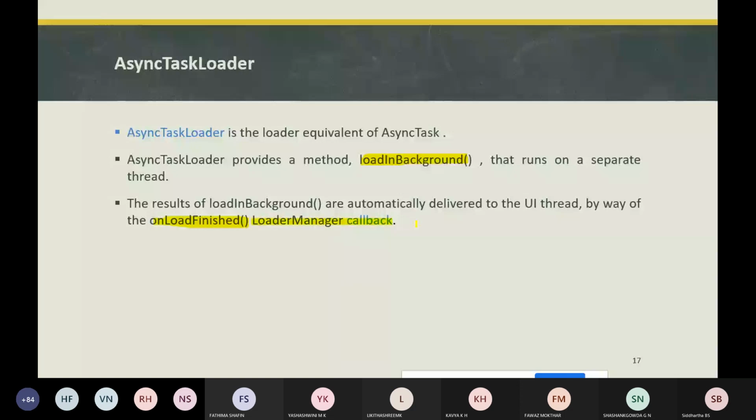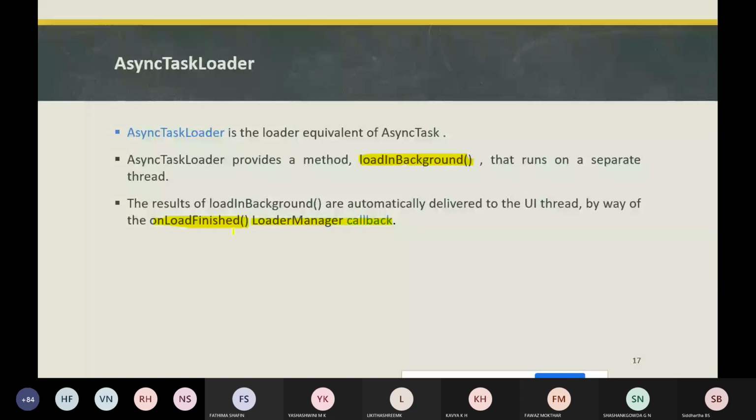So it means this load in background is similar to the doInBackground method of the async task. This onLoadFinished is similar to the onPostExecute method in the async task. So this is the async task usage.